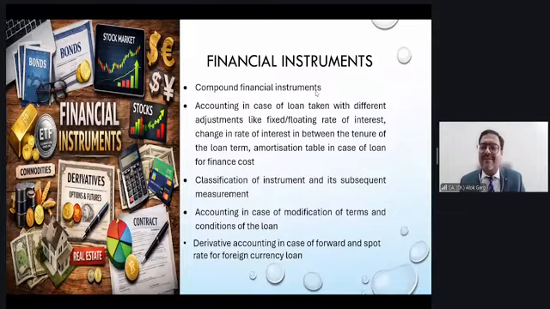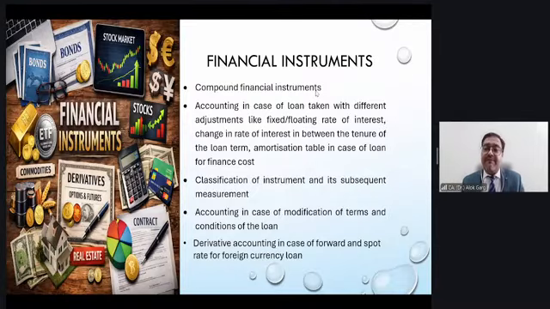What is my EIR? My EIR is 10 divided by 90. My EIR is almost 11%, right? This is known as effective interest rate. So the point is, if it is amortized cost, you have to measure your financial assets and financial liabilities at effective interest rate, at amortized cost. And of course, you have to accrete interest at every reporting date. You have to charge interest.